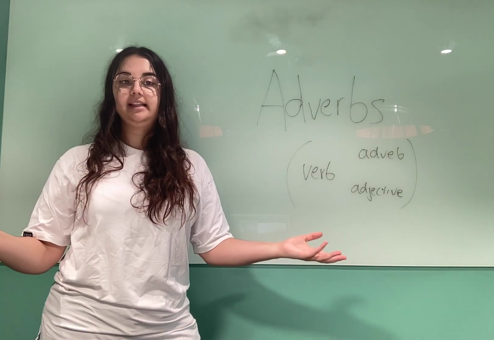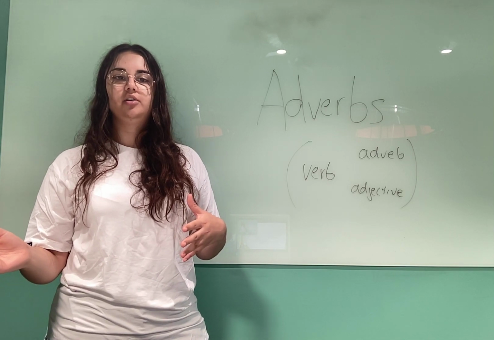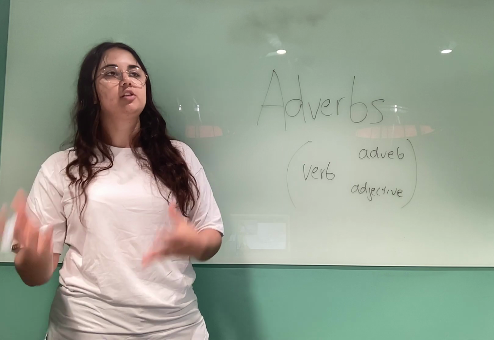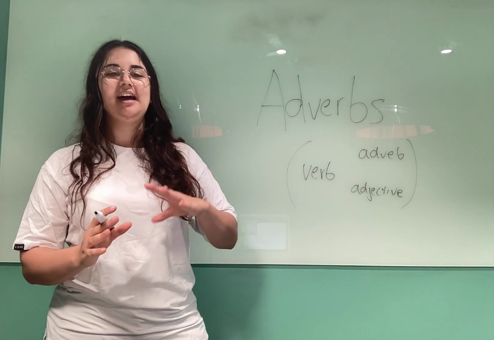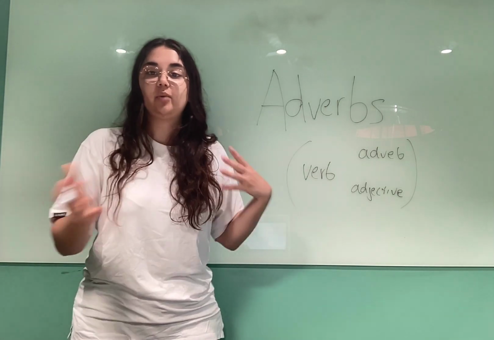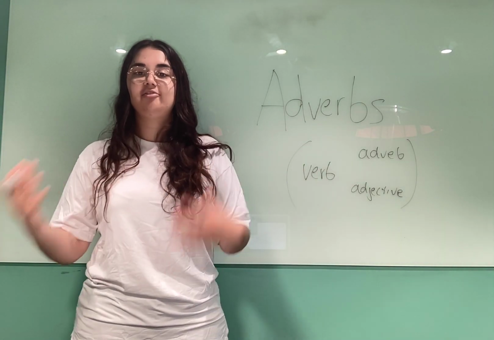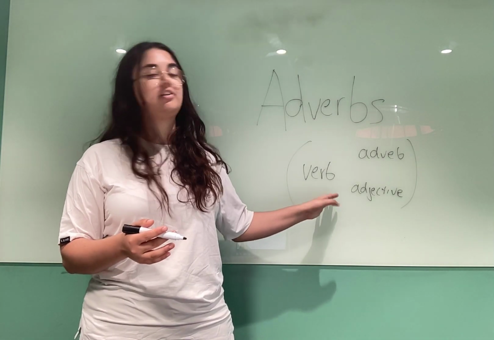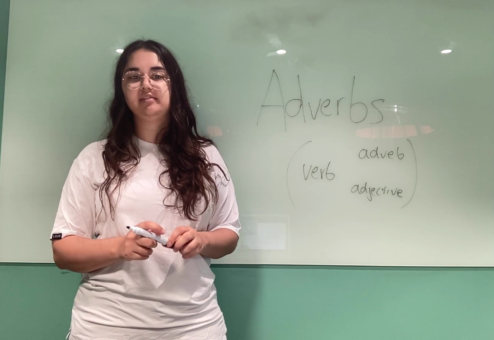For example, let's take slow. Slow or slowly could be an adverb. Sorry, slowly is the adverb. Walking or walk is our verb. So if we want to say that we are walking, we are walking slowly, we are walking fast. Slowly and fast are both adverbs because they are describing or modifying a verb. An adverb can also modify adjectives and other adverbs.